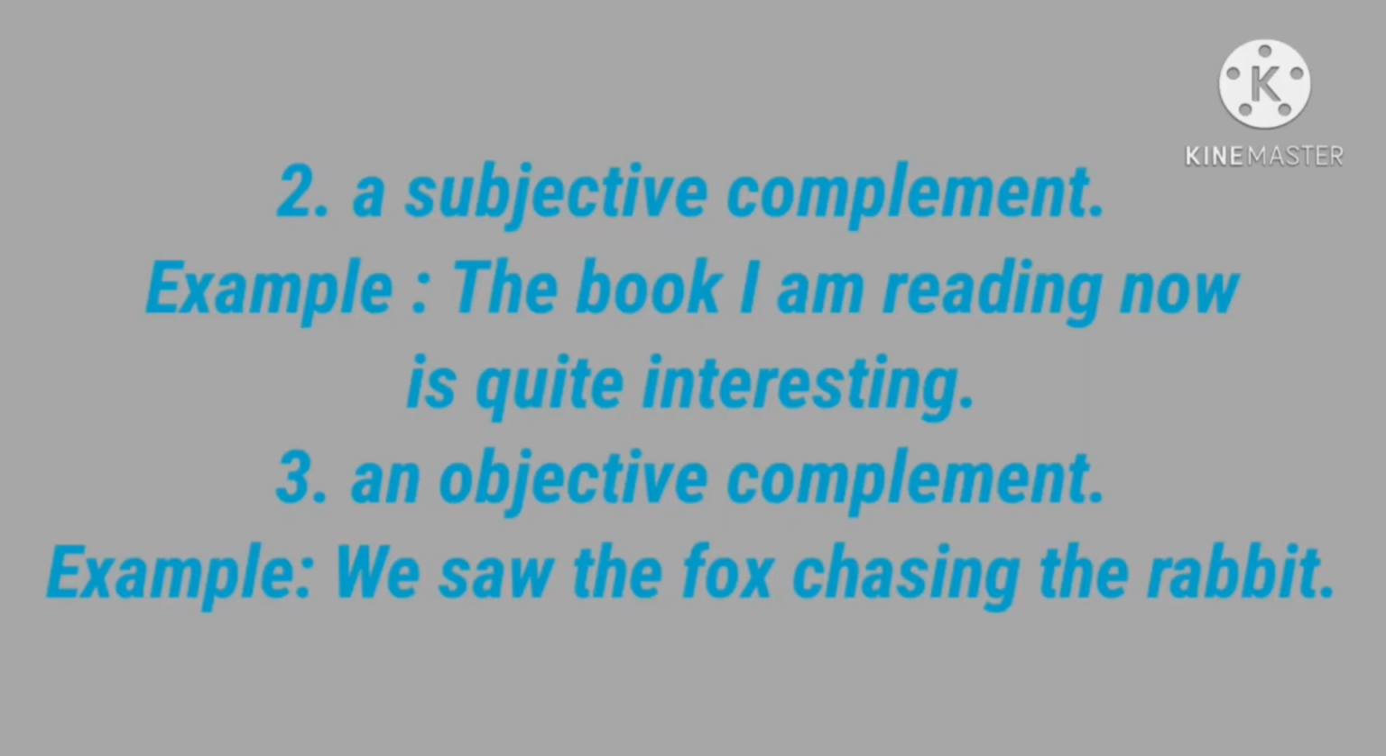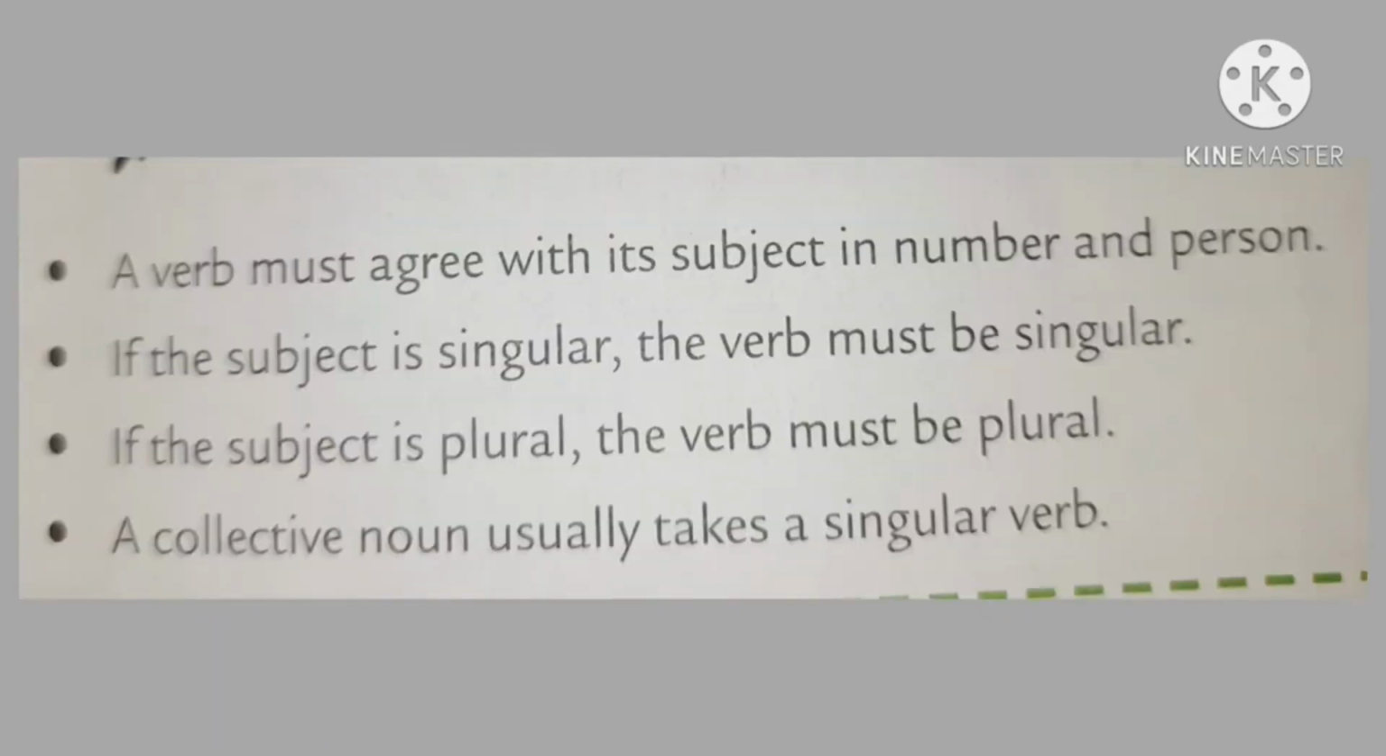What are the uses of participles? First, an adjective. Second, a subjective complement. Last one, an objective complement. Remember, a verb must agree with its subject in number and person. If the subject is singular, the verb must be singular. If the subject is plural, the verb must be plural. A collective noun usually takes a singular verb.